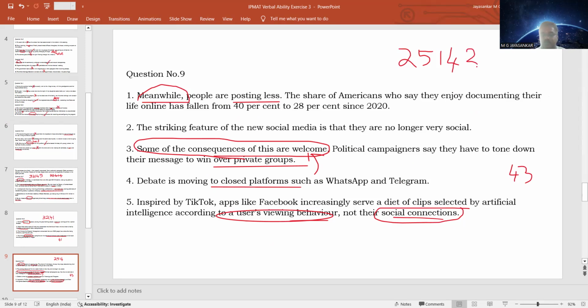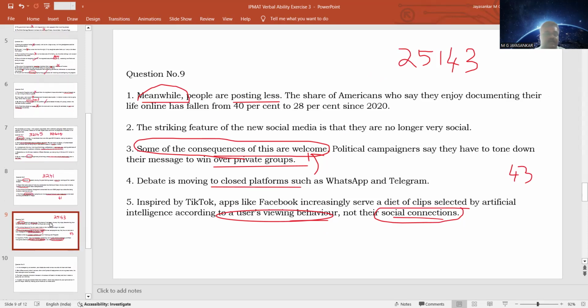So 2, 5, 1, 4, 3 is logical, because 2 talks about the features of the new social media, and the features are 5 and 1. Why 5 and 1? 5 is talking about what the social media companies are doing. 1 is talking about what the social media users are doing. The word meanwhile is very important. Meanwhile means at the same time. So first you talk about 5, then you say that at the same time people are posting less. Then you talk about the sentence pair of 4 and 3, where debate is moving to closed groups. Because of that, there are certain consequences which are very well considered. 2, 5, 1, 4, 3 will be the correct sequence.